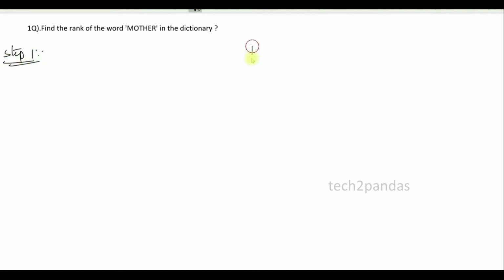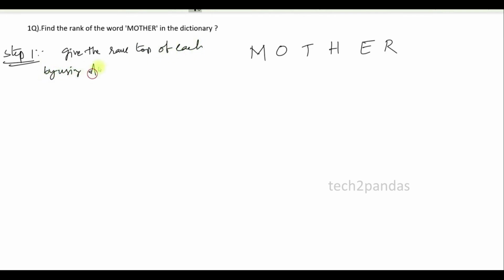Take the word MOTHER. Step 1: give the rank on top of each letter using alphabetic order. Among the letters of MOTHER, which letter comes first alphabetically? A, B, C, D, E: E comes first, so give number 1 here.